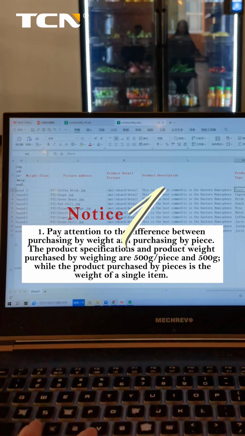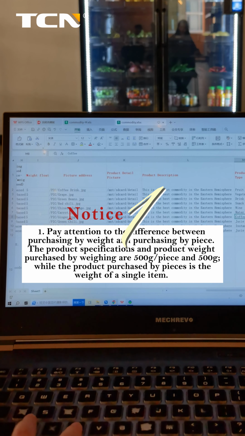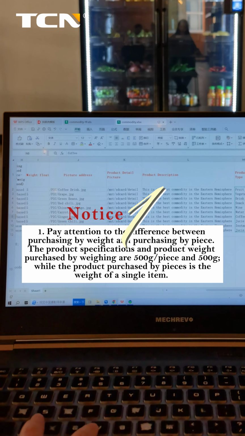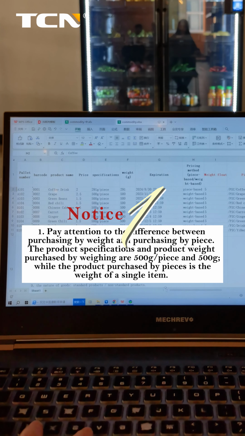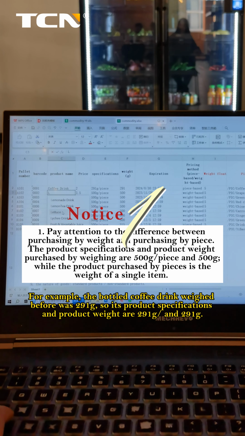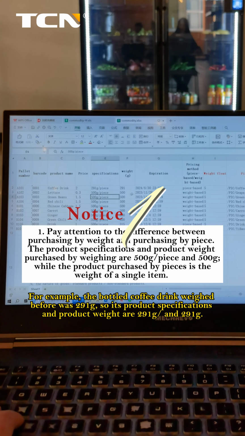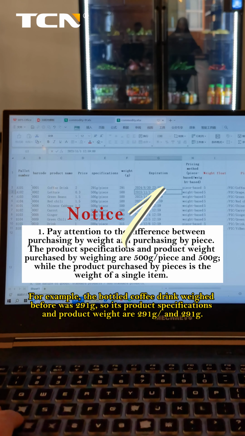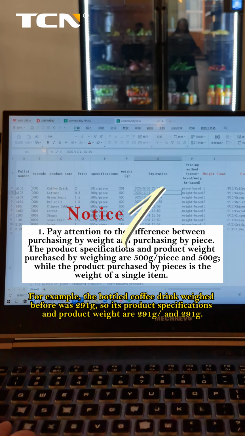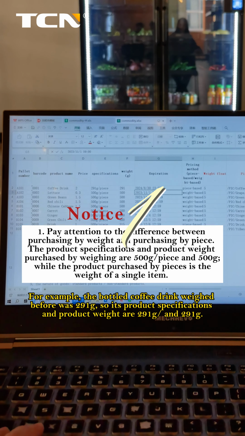Notice 1. Pay attention to the difference between purchasing by weight and purchasing by piece. The product specifications and product weight purchased by weighing are 500 grams per piece and 500 grams, while the product purchased by pieces is the weight of a single item. For example, the bottled coffee drink weighed before was 291 grams. So its product specifications and product weight are 291 grams and 291 grams.